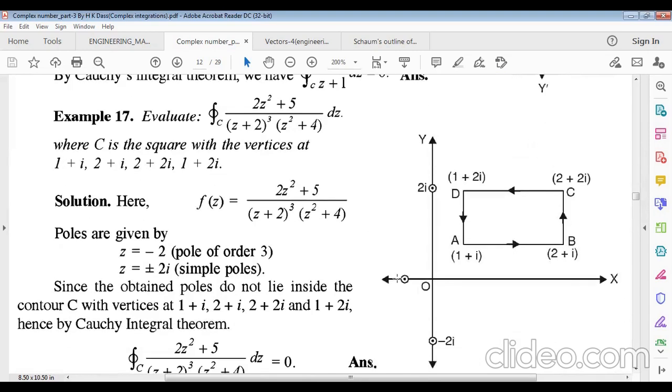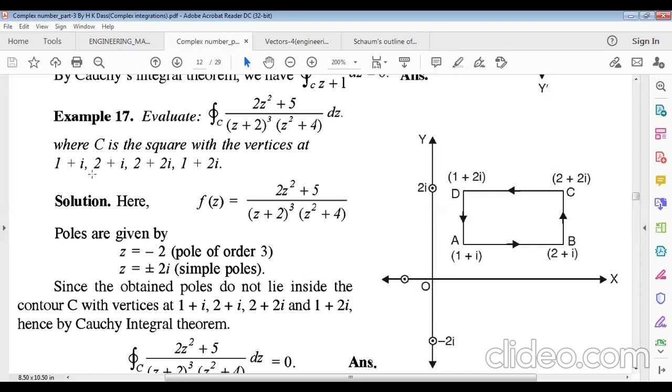Similarly, example 17. This is very important for you because this is the harder one. Now evaluate this contour integration of this dz, where c is the square with vertices 1 plus i, 2 plus i, 2 plus 2i, and 1 plus 2i. You must know x plus iy can be plotted in the Cartesian coordinates as x comma y.